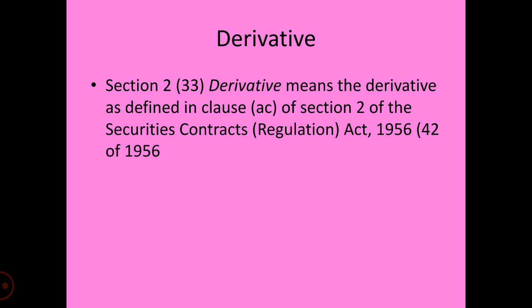The various types of derivatives are options, futures, forwards, and swaps. An option is a contract which gives the buyer the right, but not an obligation, to buy or sell the underlying asset on a specified date. A future is like an option.